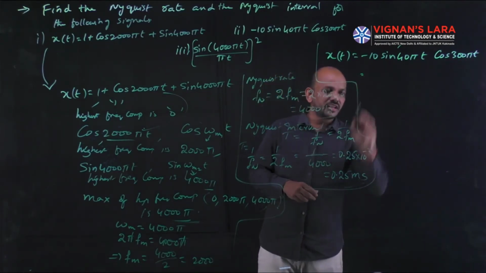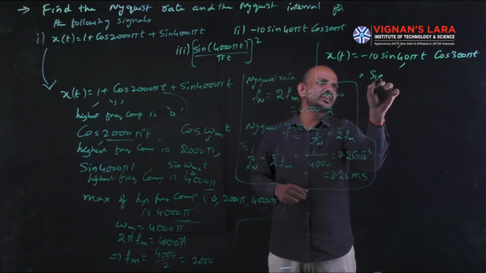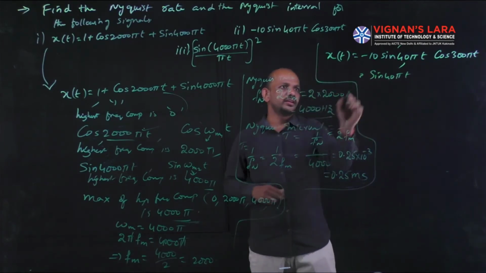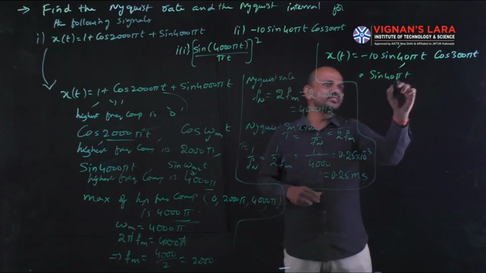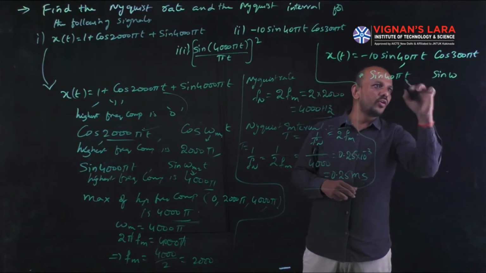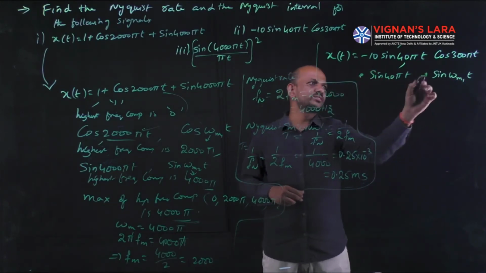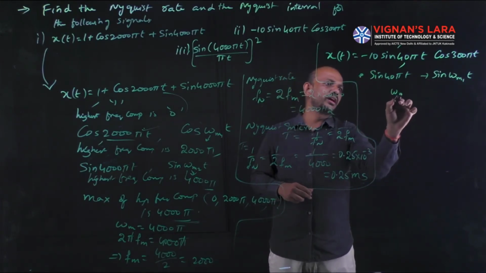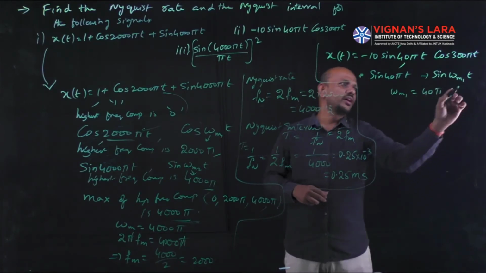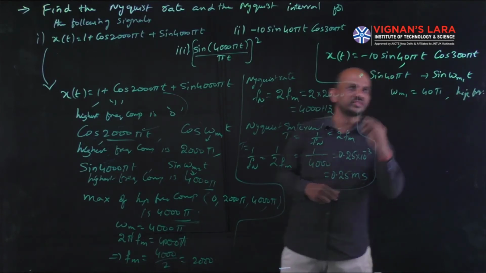So first, for this sine 40 pi t, if you consider this as sine omega m1 t and compare with the standard one, then omega m1 equal to 40 pi. That is the highest frequency component of this one.